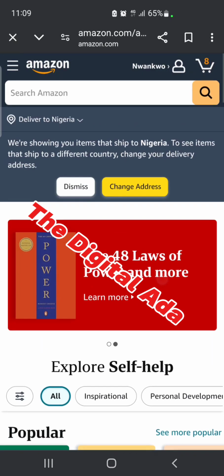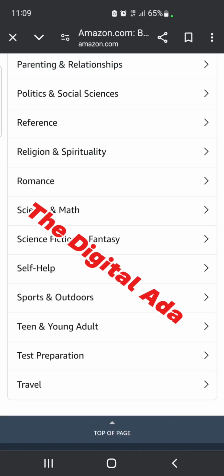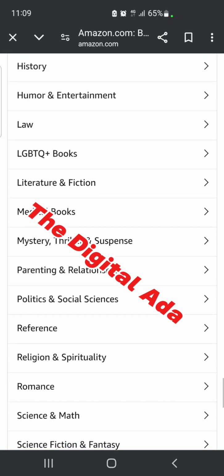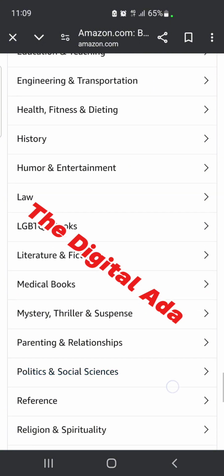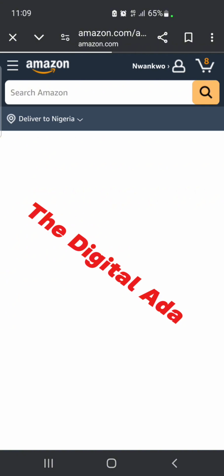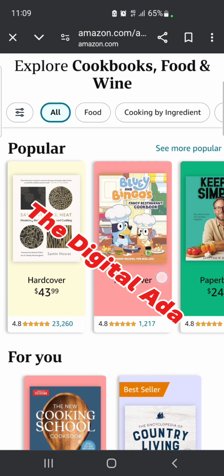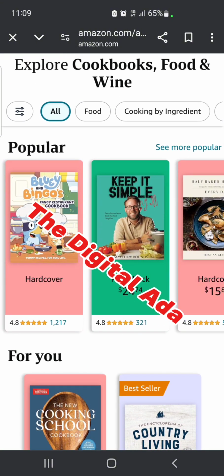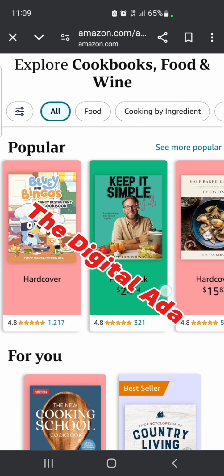Okay, so you can publish books in these categories. You can pick anyone you are interested in, one you feel is what you can do, and publish on it. Do you have an idea about a cookbook? See cookbook here, see cookbook. People write so many things. People see this one, keep it simple.